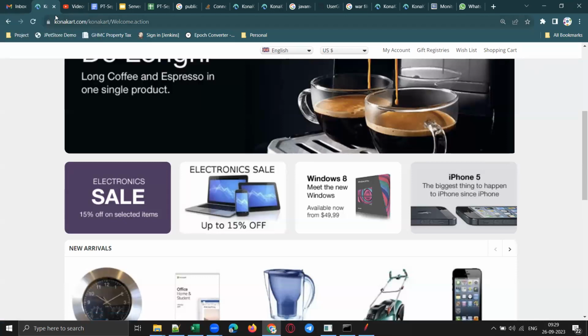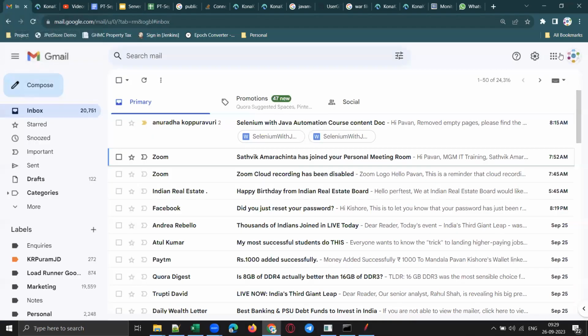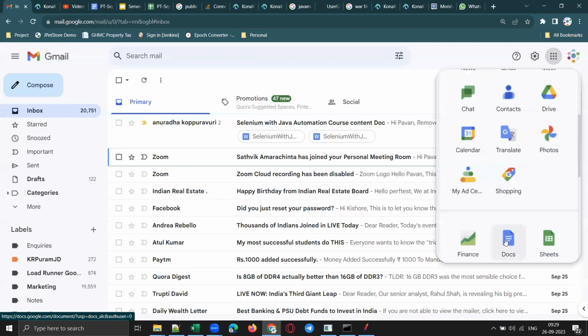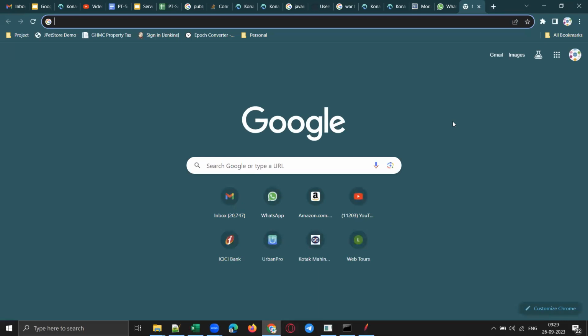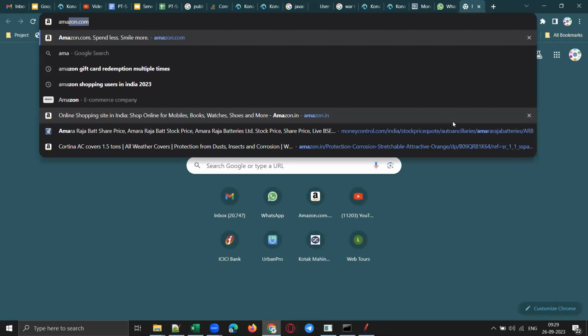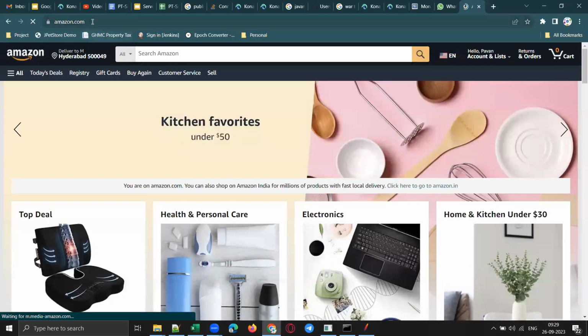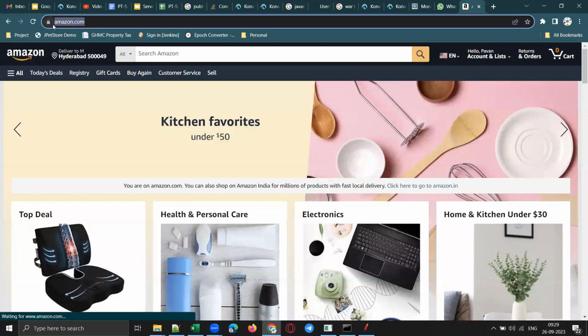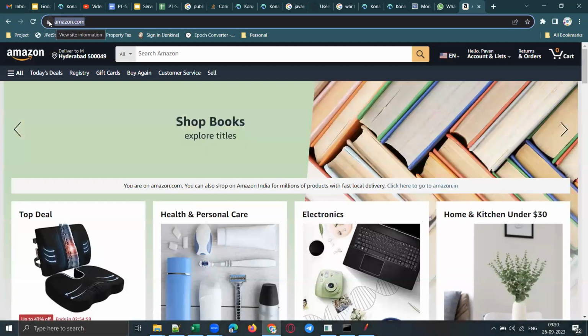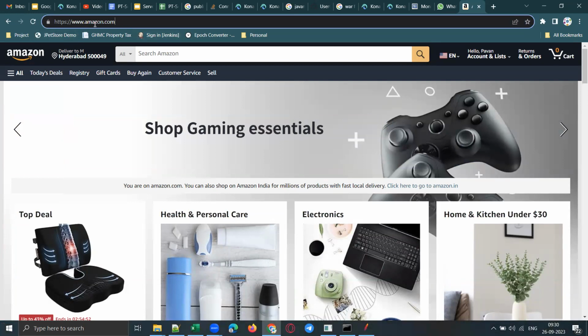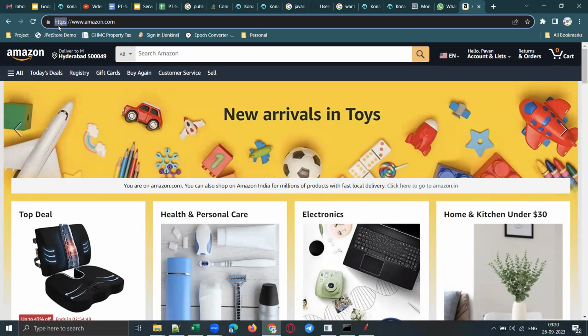Now, what is the request response cycle? What is an HTTP request first of all? Suppose you are accessing an application like Amazon and you type amazon.com. You are sending an HTTPS request to the server. How can you say that it is an HTTP or HTTPS request? If you click on the browser address bar, you see the protocol. HTTPS is the protocol here.